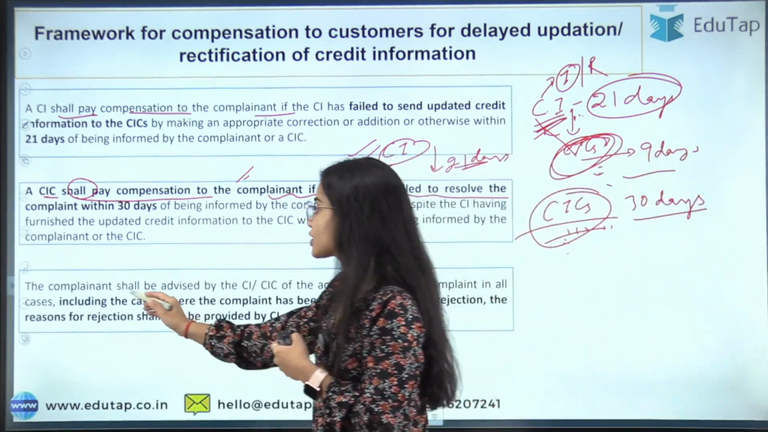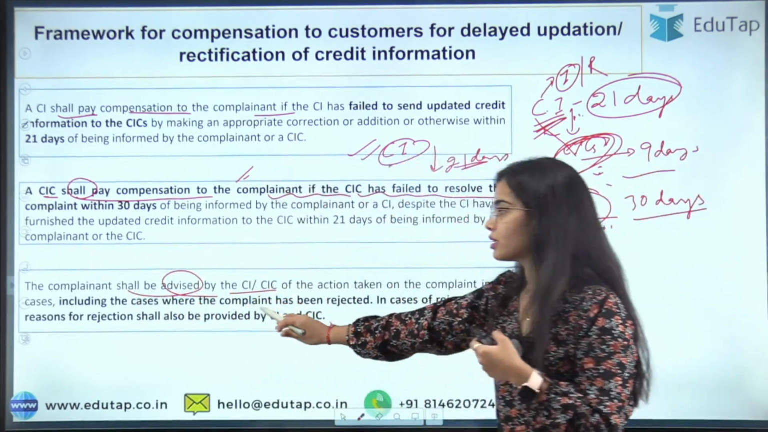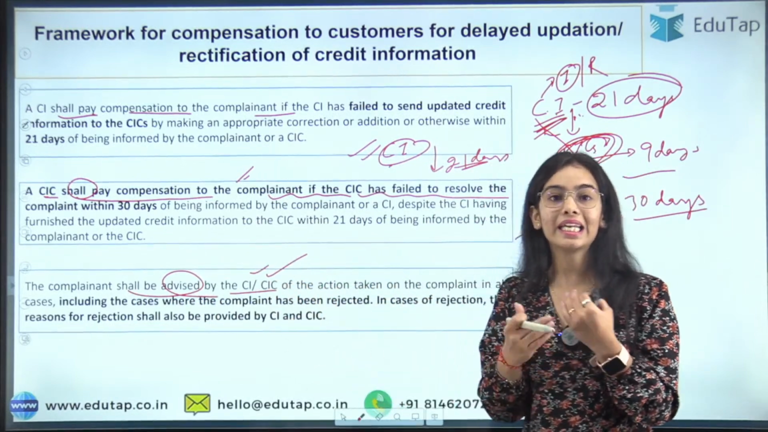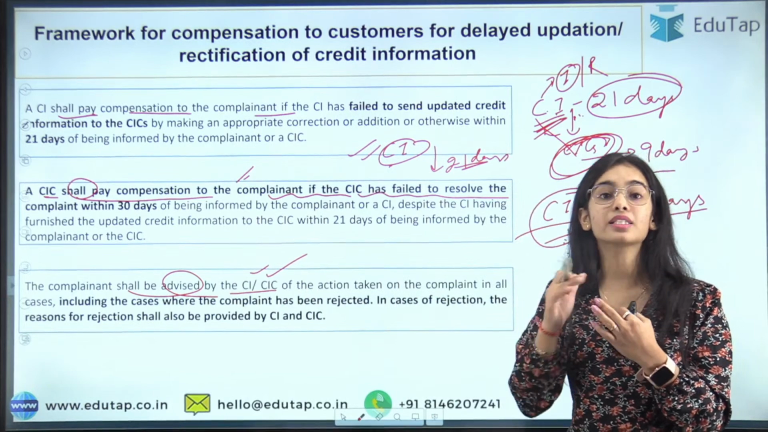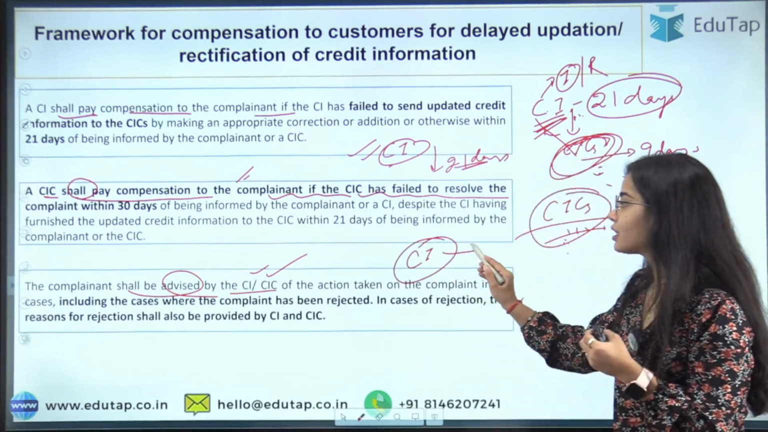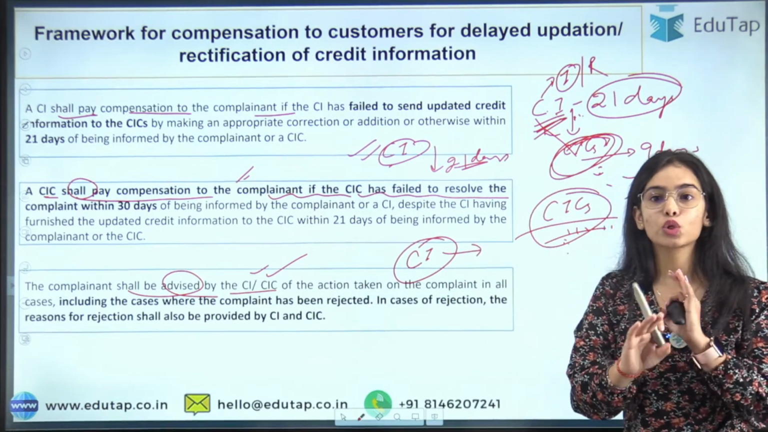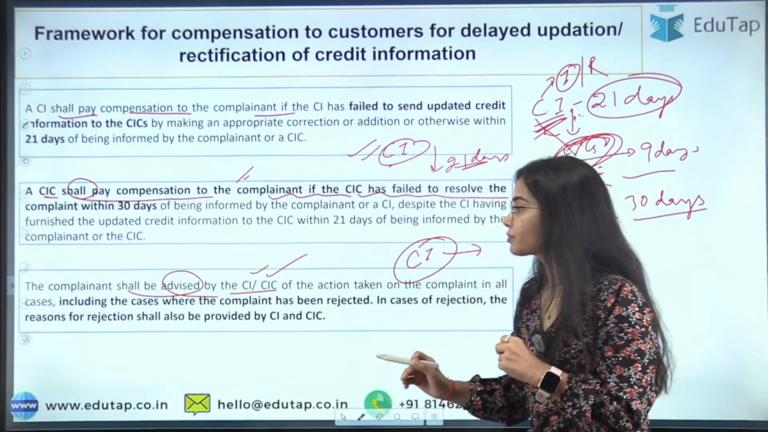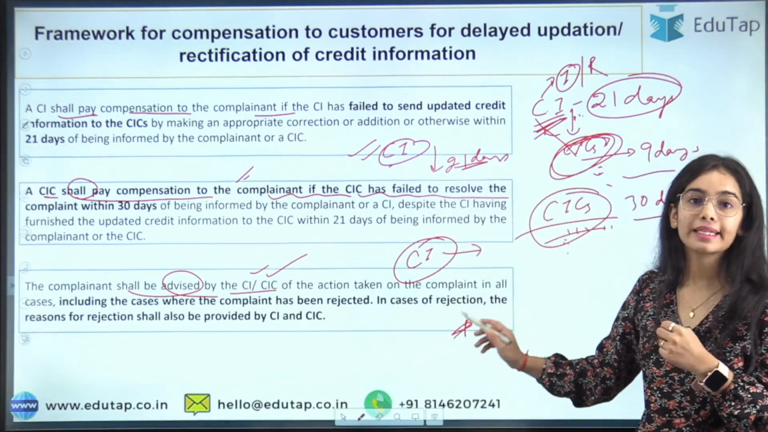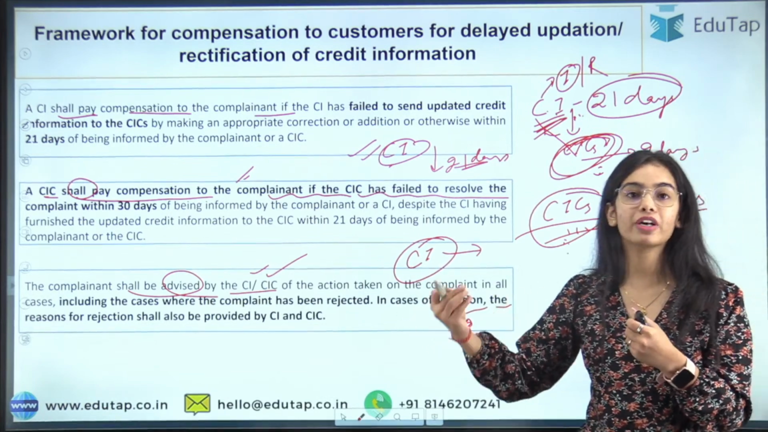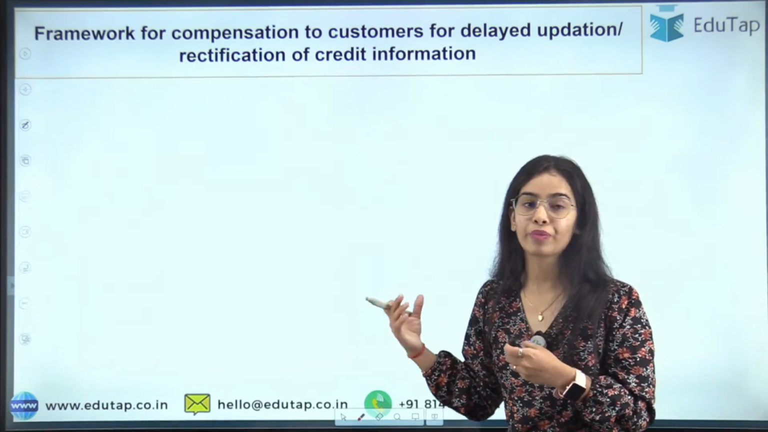The complainant shall be advised by the credit institution or the credit information companies in case the complaint is being rejected. The credit institution is saying that the data is correct, there is no problem with the data. Okay, so I hope this is clear that in case a rejection is done, then the reasons regarding the rejection also have to be given.